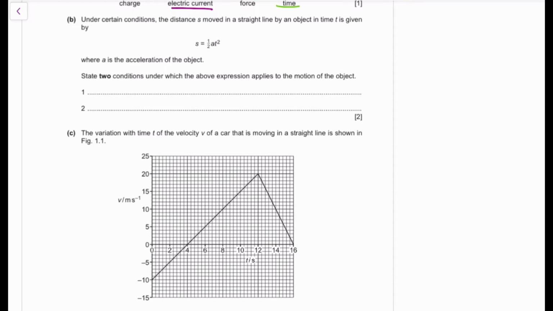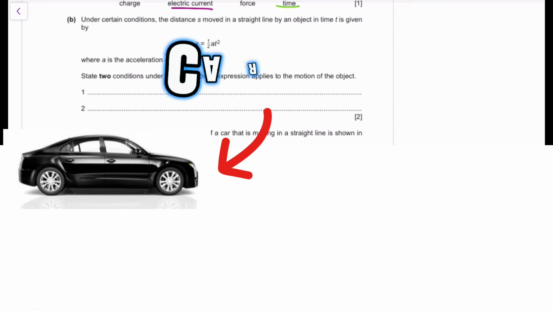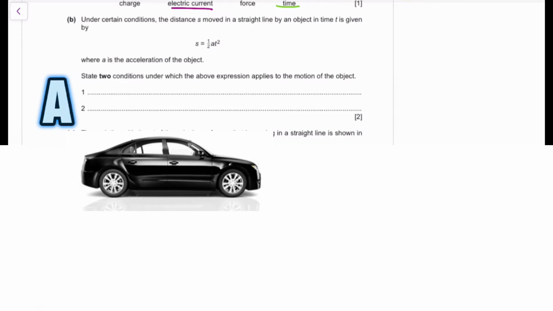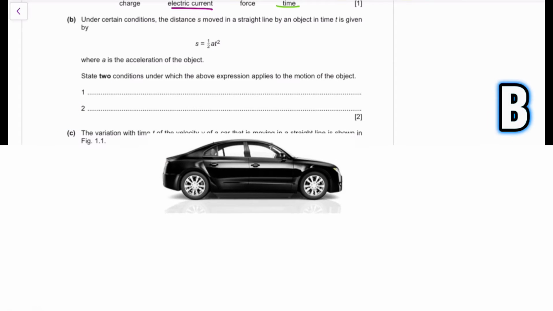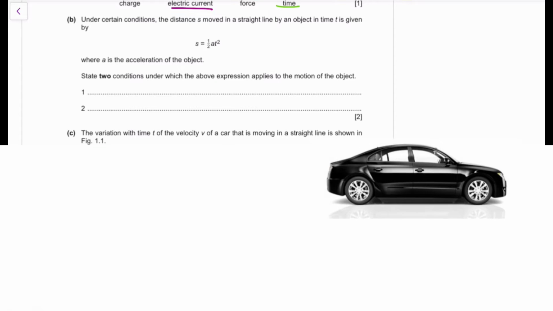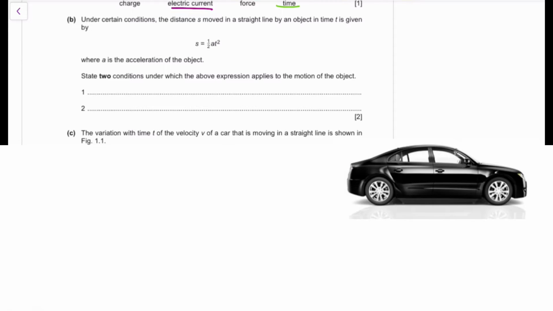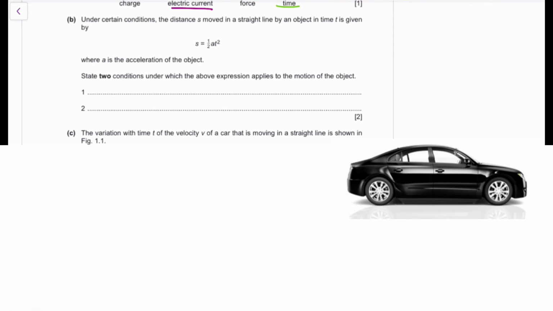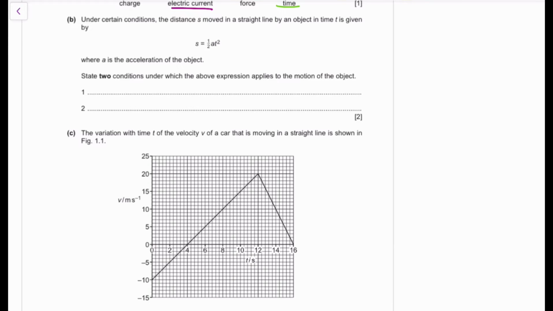Let's conceptualize this. Let's assume that this is a car. You have a car, which is our object in this case, that's moving in a straight line. It's going to move from point A and arrive at point B. So the car is moving in a straight line, and we've been told that the distance s moved by that car is equivalent to half its acceleration. Whenever a car starts, it's going to have a certain acceleration and a certain time frame over which it covers that distance. So s will be equivalent to half at squared.